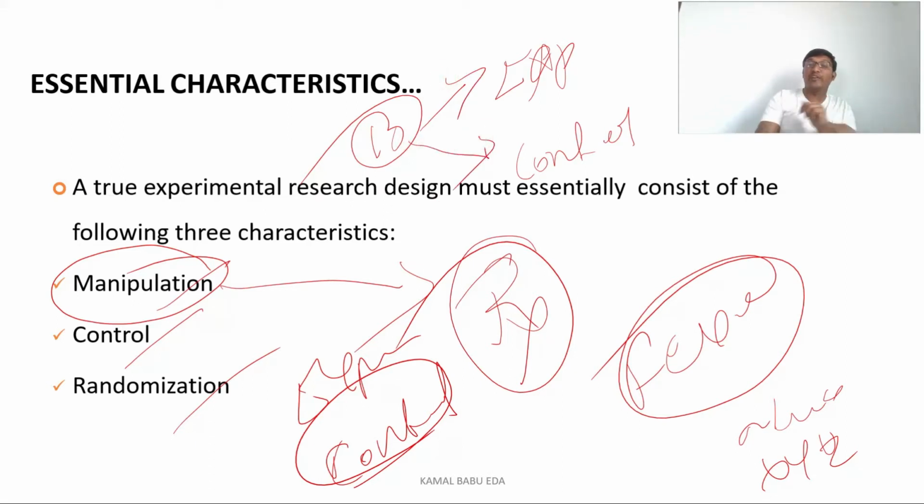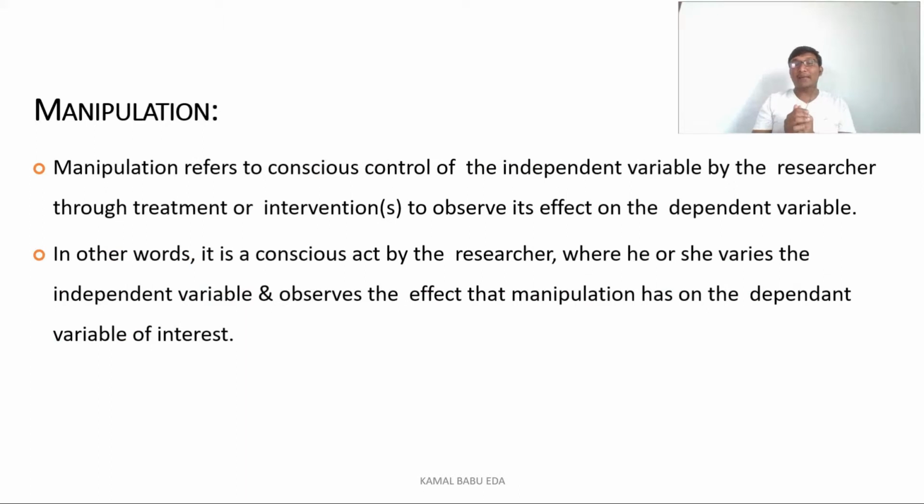It means we do not give any kind of intervention. We'll keep the control group aside and we'll observe the effect of the treatment on the treatment group, nothing but the experimental group. So hope you are fine with this explanation. So these are the essential characteristics of true experimental research designs.